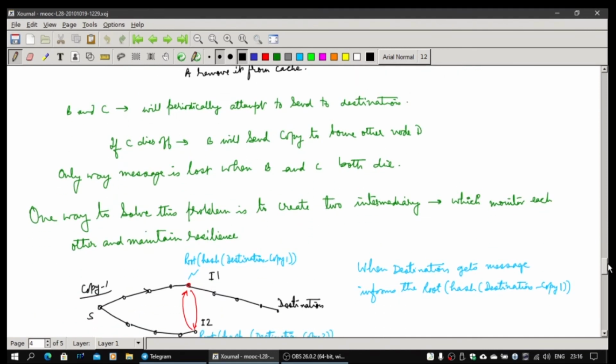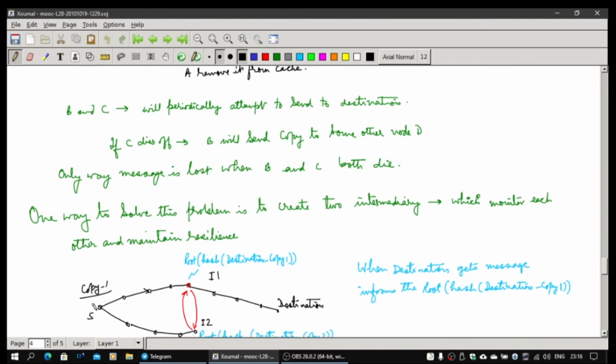Another way to solve this particular problem: as I am mentioning, if both B and C die, of course the message is lost. You have improved reliability, but you are not 100% sure that the message will exist. So one way to solve the problem is that you create intermediaries.